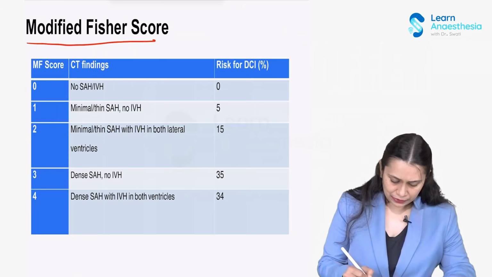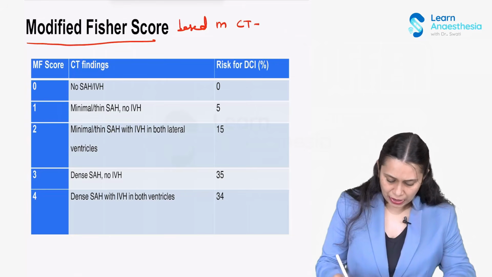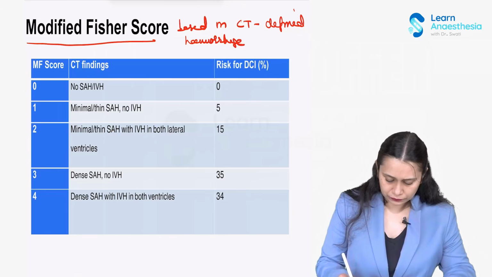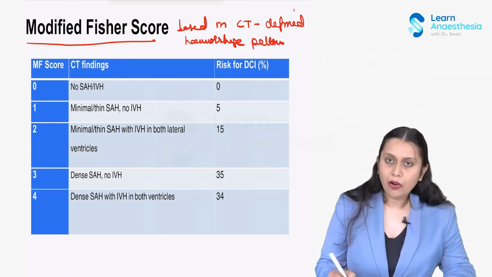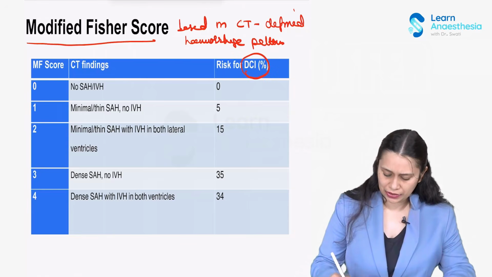This is based on the CT-defined hemorrhage pattern, and it also tells us about the associated risk of delayed cerebral ischemia.